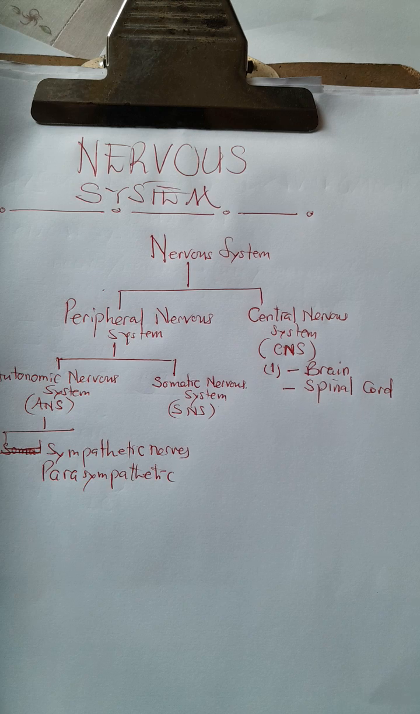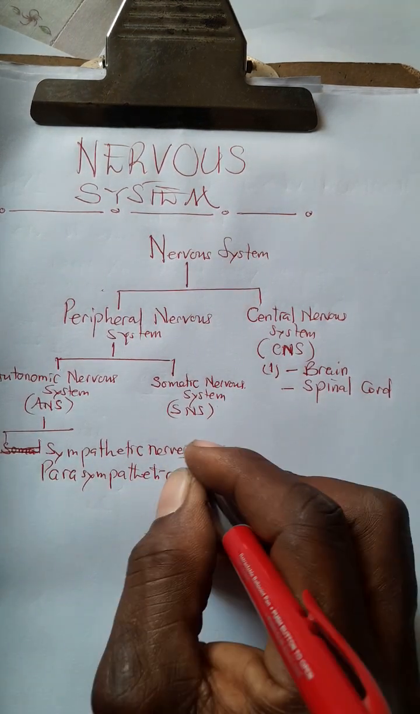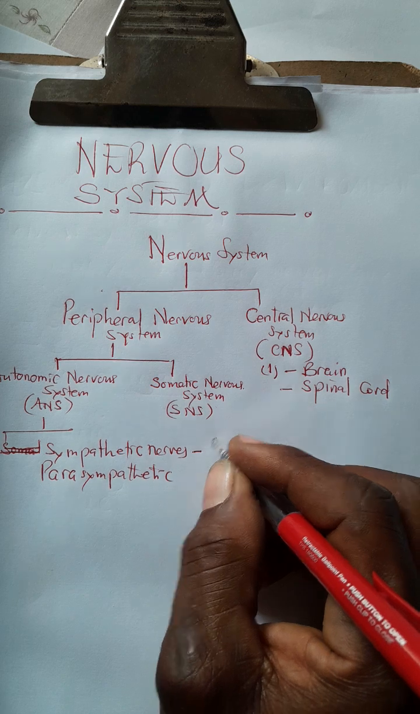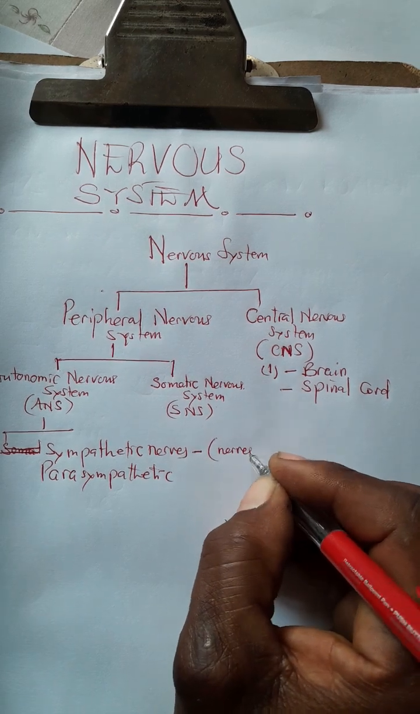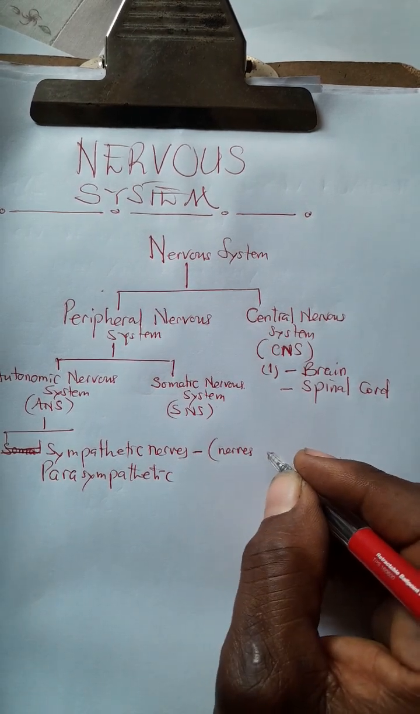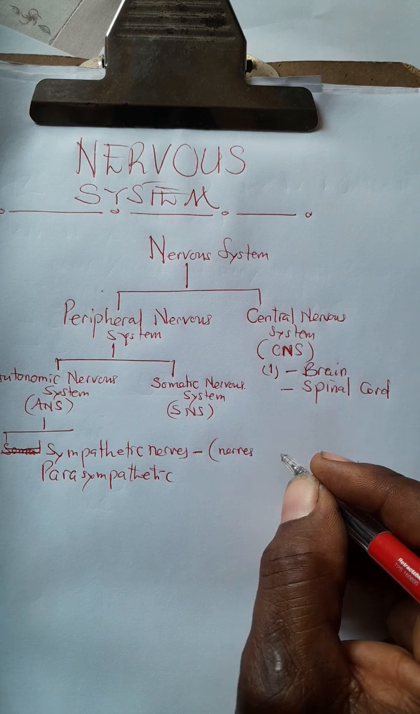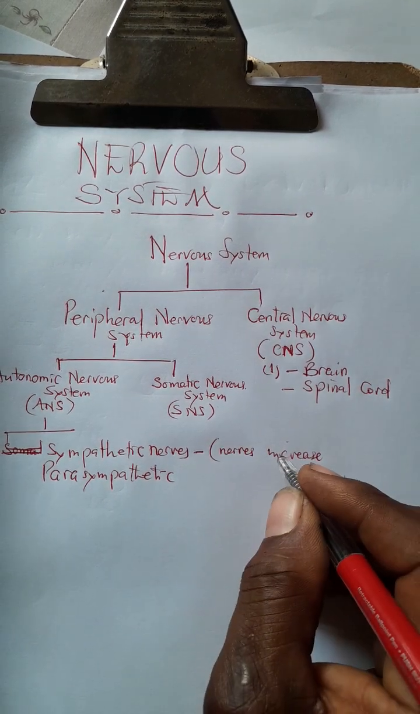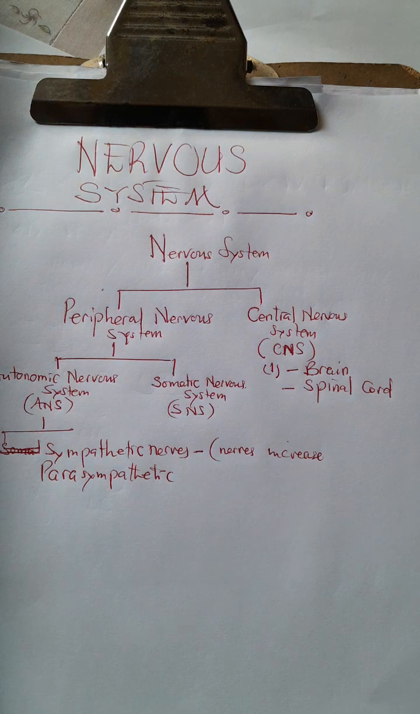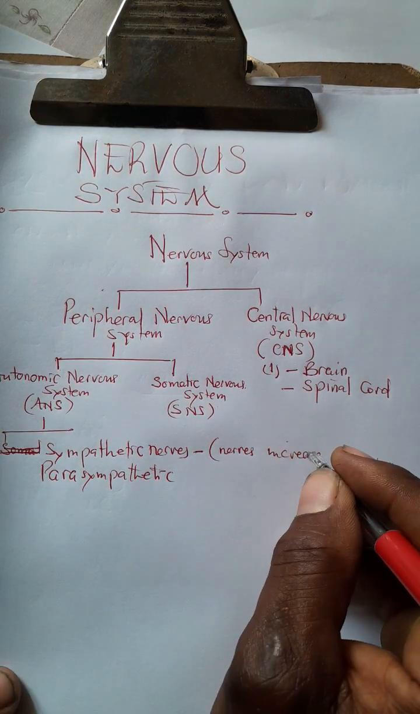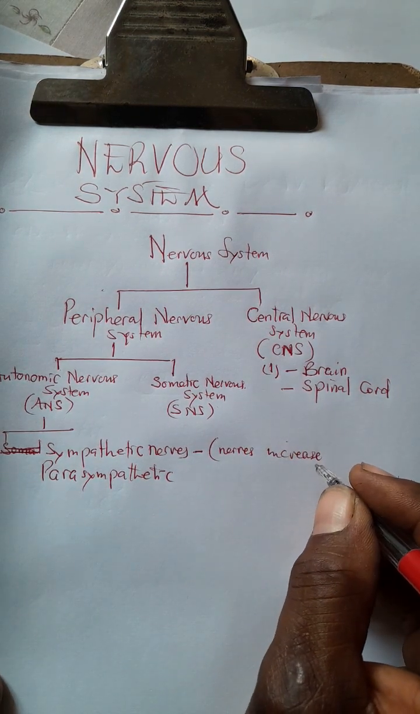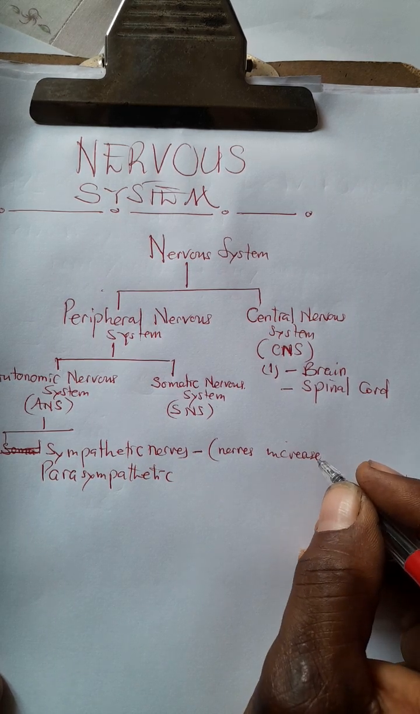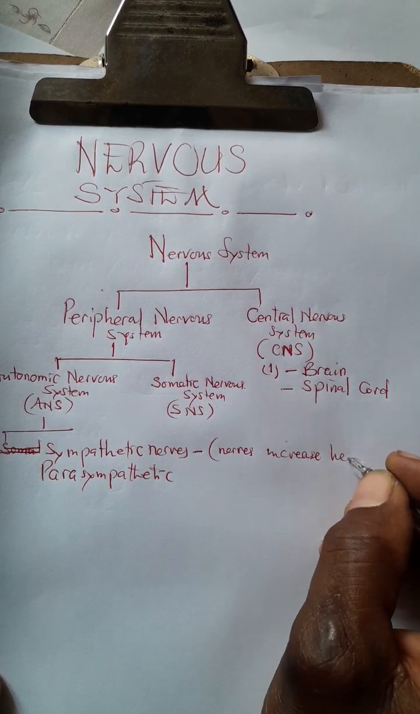Now let's look at this here. The sympathetic nerves are made up of nerves. These are the nerves which connect to the heart muscle as well as the breathing muscles. So they are able to increase your heartbeat.